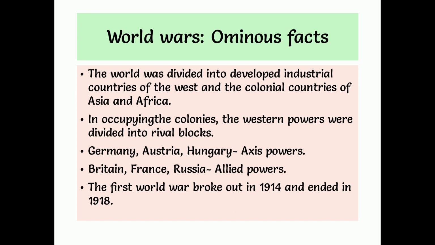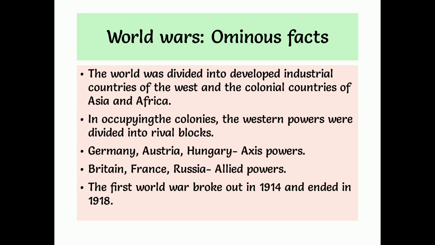Germany, Austria, Hungary. These three countries, along with some other countries afterwards, joined in the world wars. These three countries formed a friendly group, and the powers are called Axis powers. And Britain, France, Russia used to be called allied powers. So Germany, Austria, Hungary used to be called Axis powers, and Britain, France, Russia used to be called allied powers. So First World War broke out in 1914 and ended in 1918.